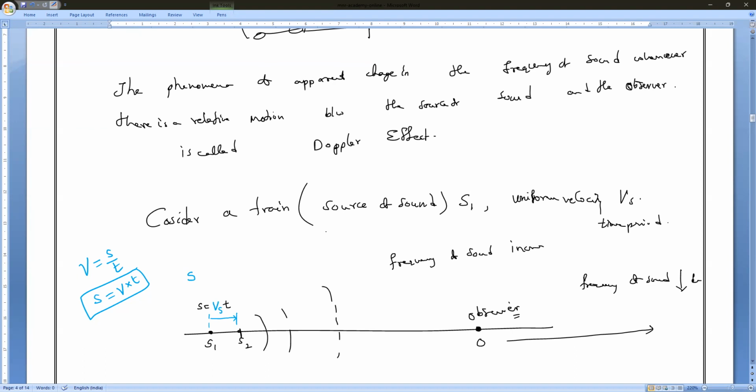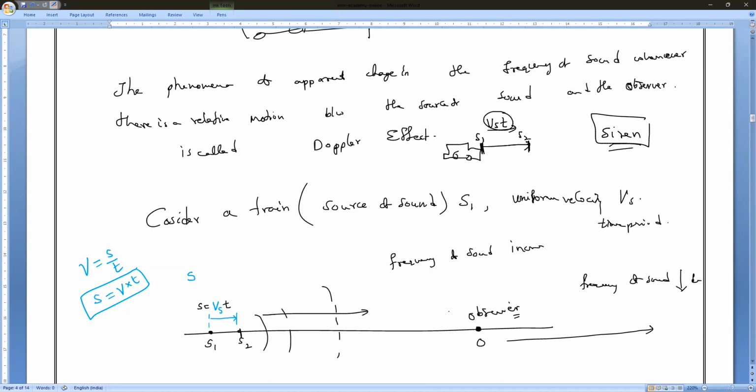So a factory is blowing a siren from a particular place. Now I am traveling in a car, approaching the siren. Initially I am at distance S1, after that S2, traveling with a uniform velocity, so it will take a certain time. When I reach from S1 to S2, the frequency of the sound waves varies. So here too there is relative motion.